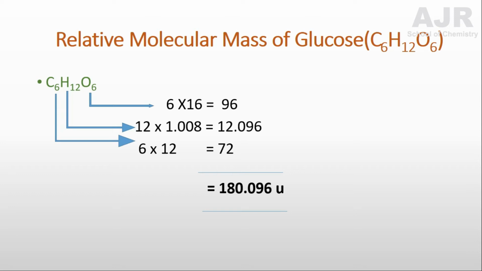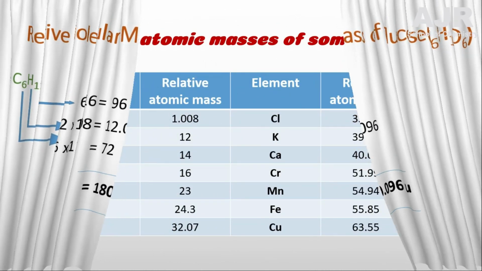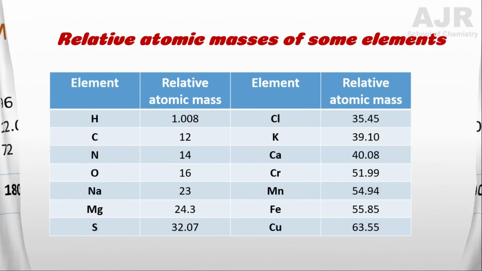For calculating relative molecular mass, you are in need of the relative atomic mass of all the atoms. Yes or no? If you know the relative atomic mass of all the atoms involved in a molecule, it will be easy for you to calculate the relative molecular mass. Okay, students, can you understand? If you know the relative atomic mass, then only it is possible to calculate the relative molecular mass. So I am giving you the relative atomic mass of some of the elements.